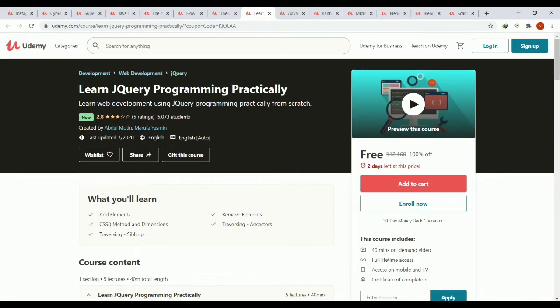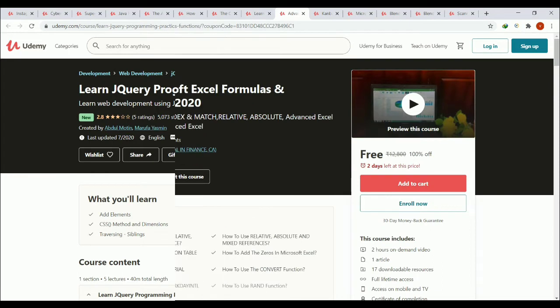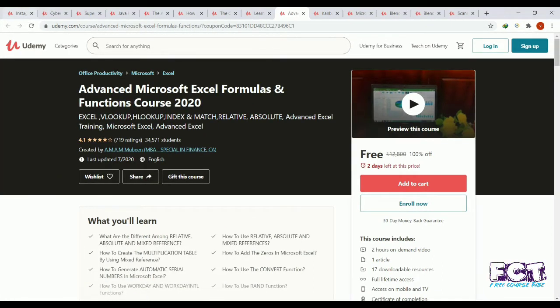Learn jQuery programming practically. Description: learn web development using jQuery programming practically from scratch. Requirements: basic computer knowledge.